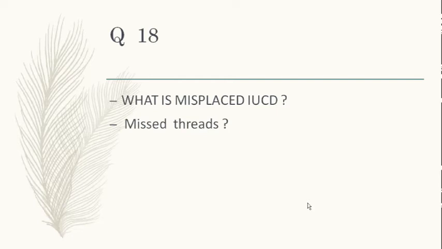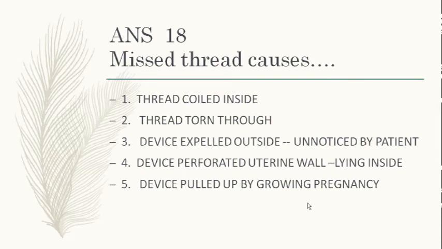Okay. IUCD is expelled. Yes. Pregnancy has enlarged it. Yes. Perforation of uterus. Yes. So that is very right. I have received many chats on this. Dislodged, pelvic, perforated uterus. So the thread is coiled inside, as was rightly said. Then the thread was torn through. Then the device was expelled outside, unnoticed by the patient. Then it has gone inside and perforated the uterine wall, and she has already become pregnant, so the thread has been pulled up. So these are some of the possibilities of missed threads.